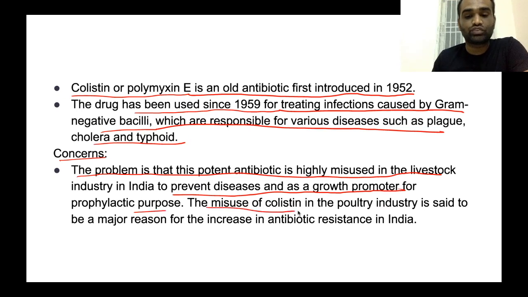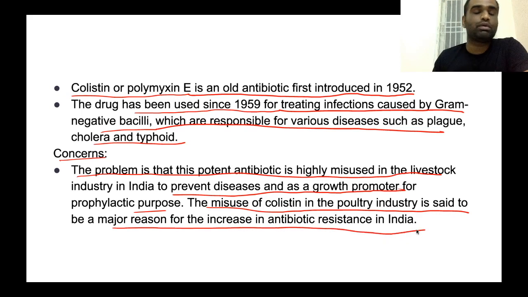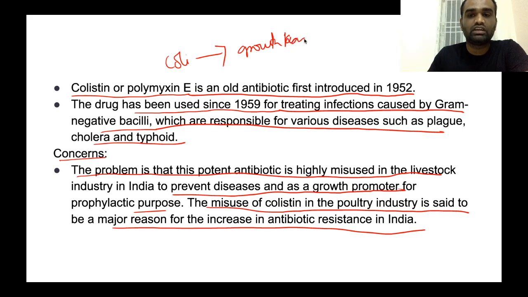Clear? The misuse of colistin in poultry industries is said to be a major reason for the increase in antibiotic resistance in India. Colistin is being used as a growth promoter so that poultry grows faster and produces more muscle in their body so that they can be sold for a higher price. Now, this practice has led to an increase in antimicrobial resistance in India.